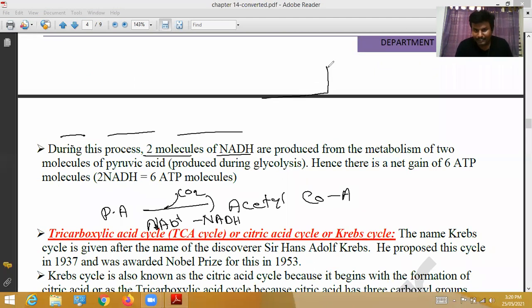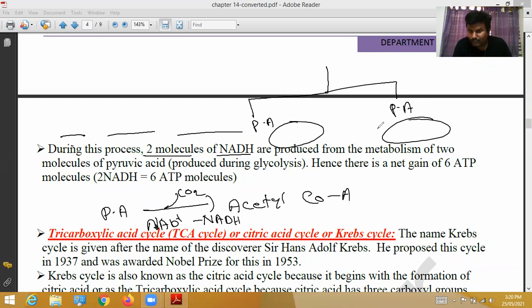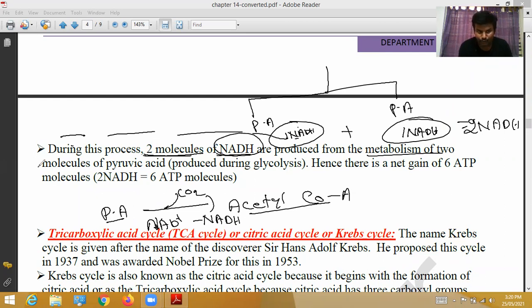So during this process, two molecules of NADH are formed. How? One pyruvic acid is formed in glycolysis and goes into the mitochondrial matrix. There, pyruvic acid is converted into acetyl coenzyme A and forms one NADH. 1 plus 1 is equal to 2 NADH formed. So two molecules of NADH are produced from the metabolism of two molecules of pyruvic acid, which are produced during glycolysis. Hence, there is a net gain of 6 ATP molecules.